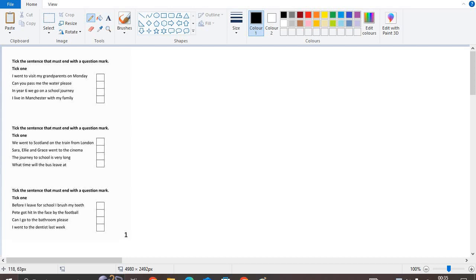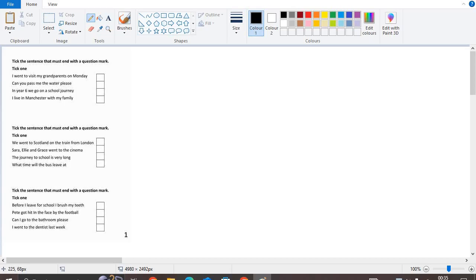Tick the sentences that must end with a question mark. Tick 1. I went to visit my grandparents on Monday. Can you pass me the water, please? In year 6, we go on a school journey. I live in Manchester with my family.